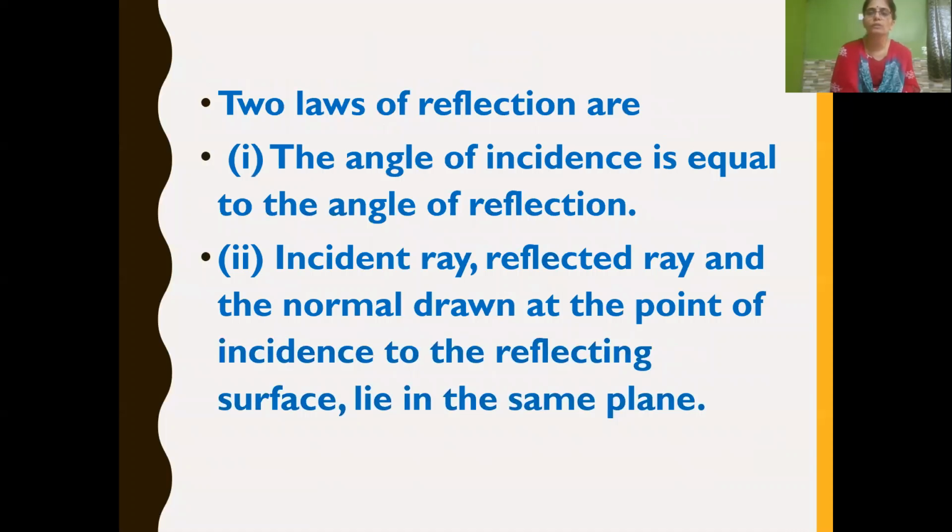So till now we have learned two laws of reflection. The first law states that the angle of incidence is always equal to the angle of reflection, and the second law states that the incident ray, reflected ray, and the normal all lie in the same plane.